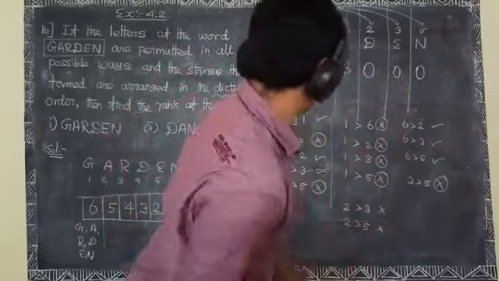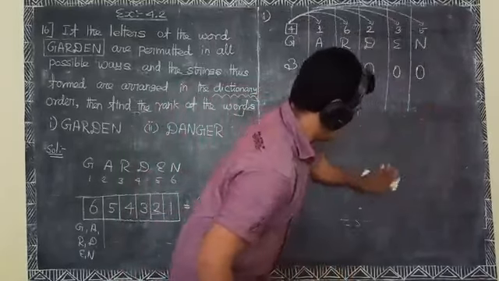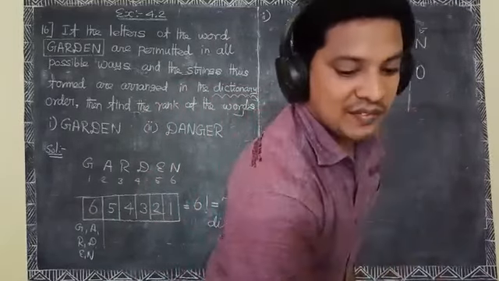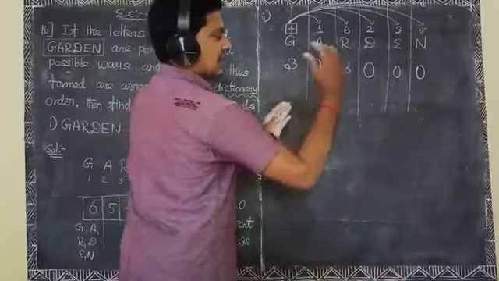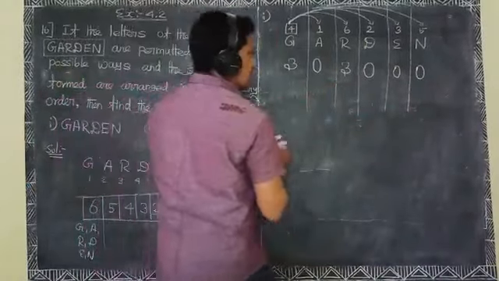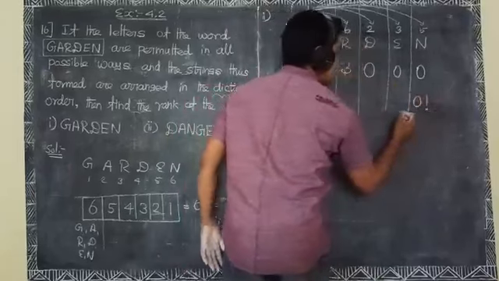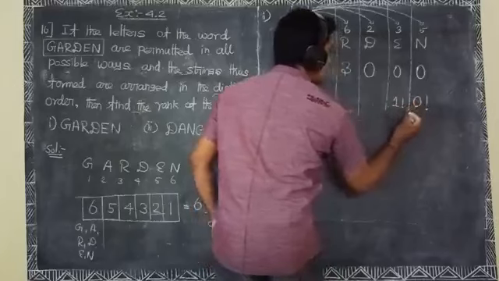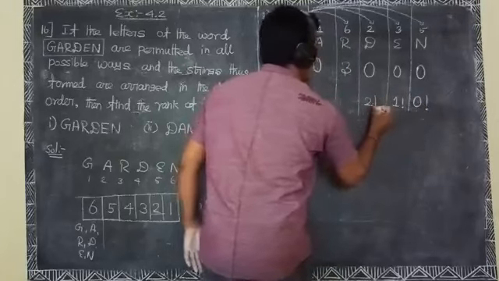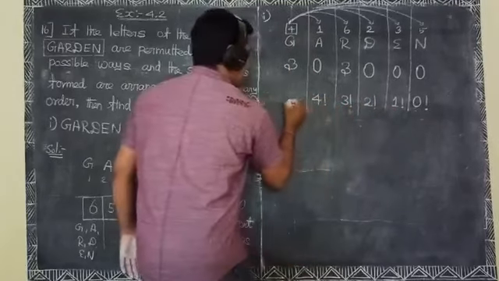Here, putting the factorials from right to left hand side: in the beginning 0 factorial, next 1 factorial, 2 factorial, 3 factorial, 4 factorial, 5 factorial.